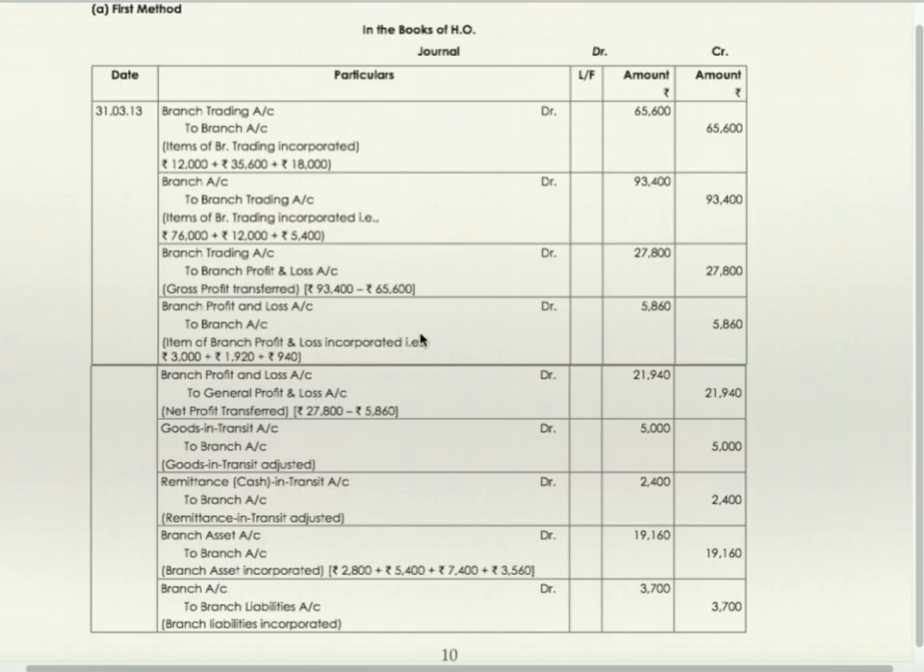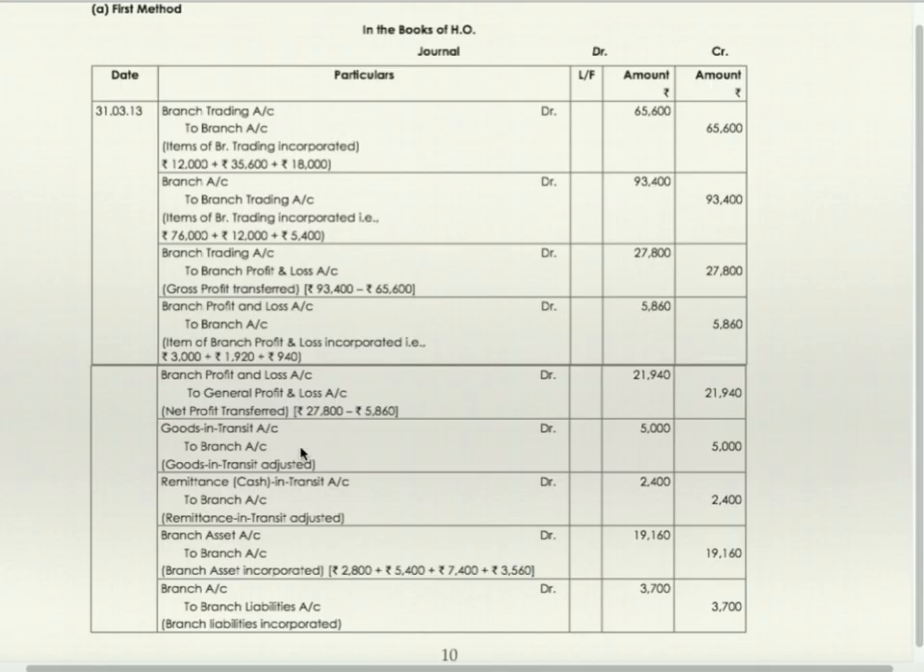Branch profit and loss account to branch 3000 plus 1920 plus 940. Just now we have seen three items which are to be debited to profit and loss account. No item to the credit of profit and loss account. So gross profit 27,800 minus 5,860 debit of profit and loss account will be net profit. Branch profit and loss account debit to general profit and loss account, net profit transferred 21,940.